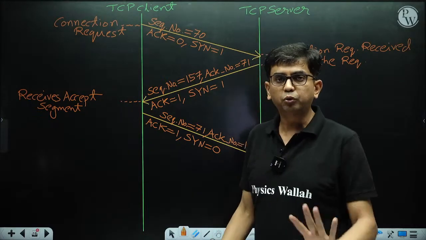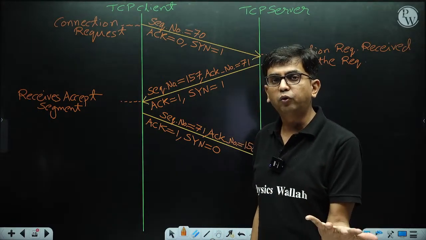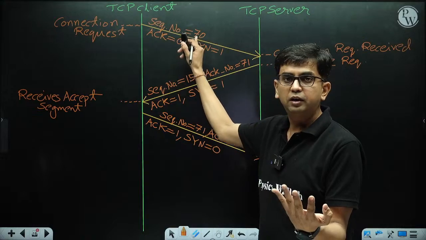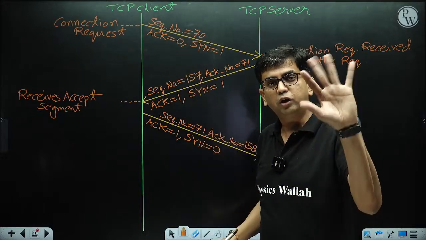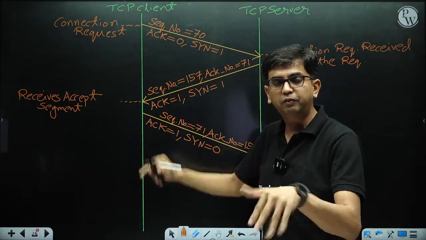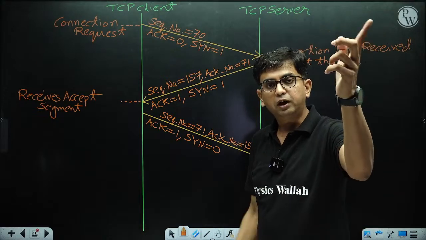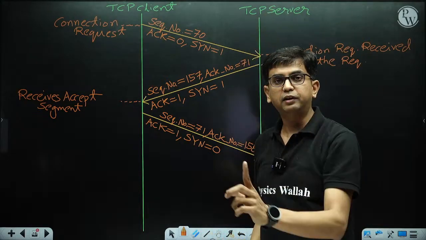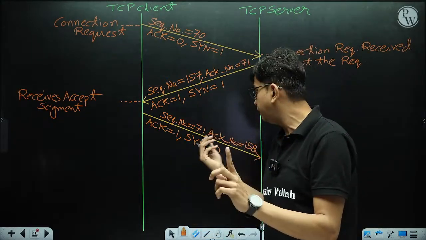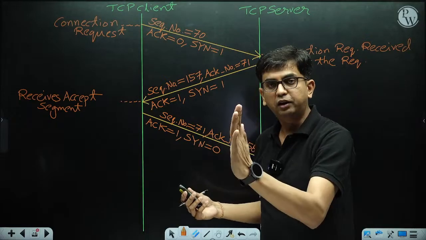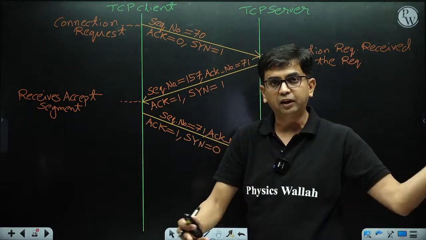So it's always true that if a client chooses the initial sequence number 70, that 70 is going to be wasted because of connection establishment. But the first byte in the sending buffer has sequence number 71 onwards. First byte is 71, second is 72, 73, like that.